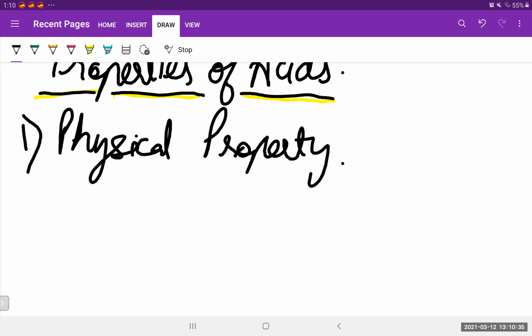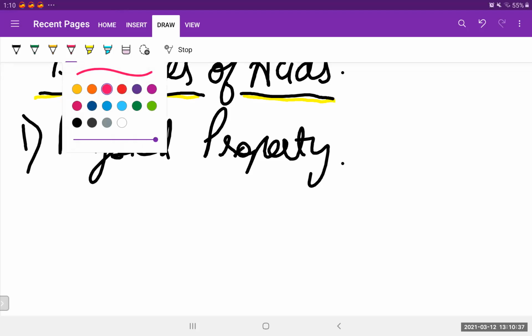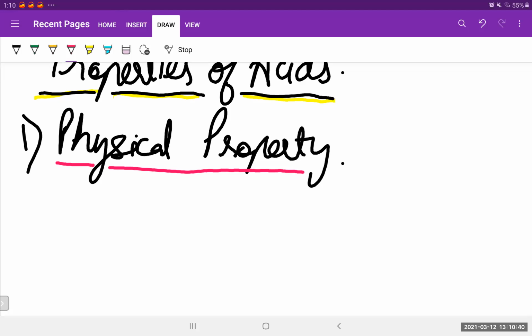Now what does this word physical mean? You say that he is physically unfit, he is physically not good. Physically means outer appearance. How does it taste? How does it look? How does it feel when it comes in contact with your hand or any part of your skin, right? So let's start with it.